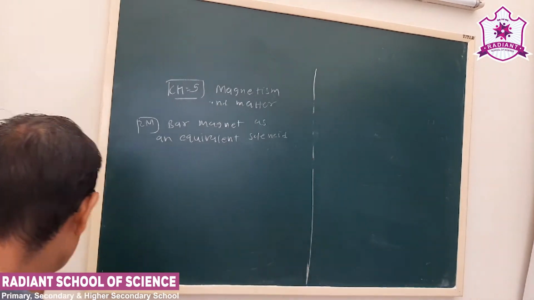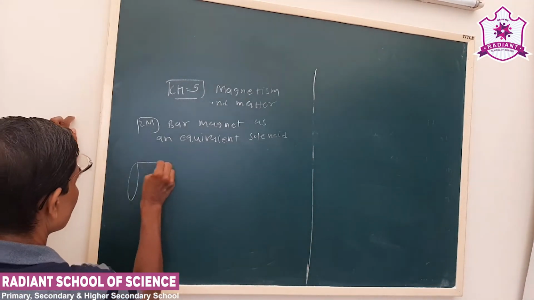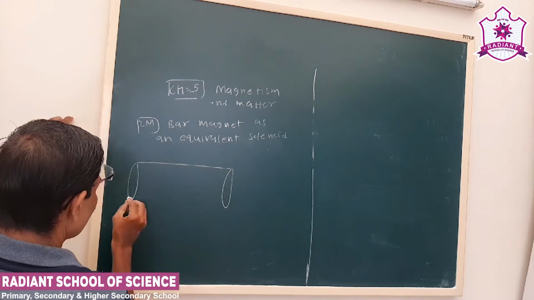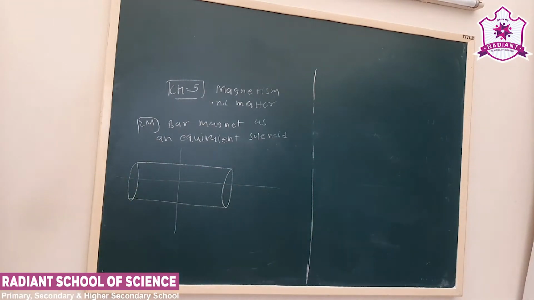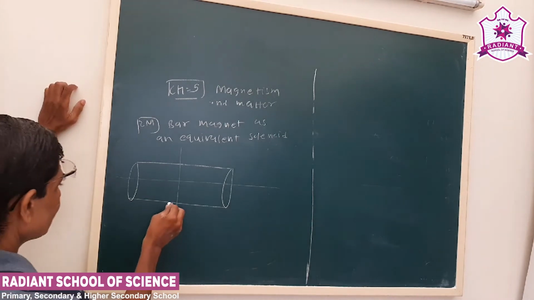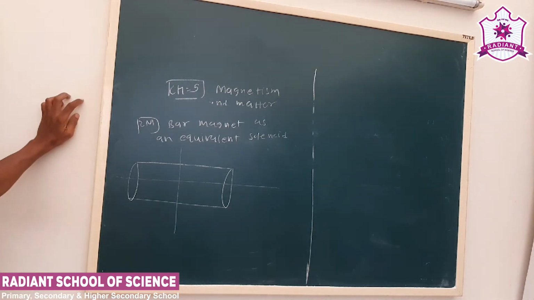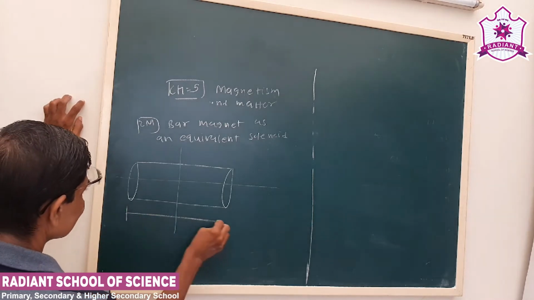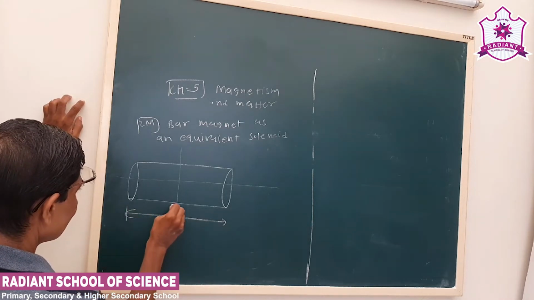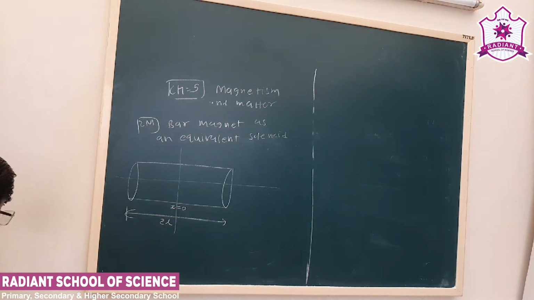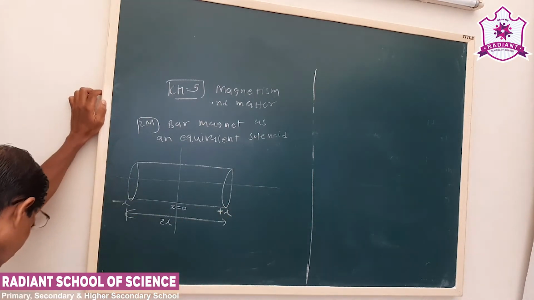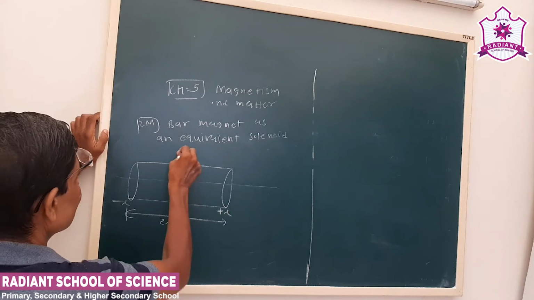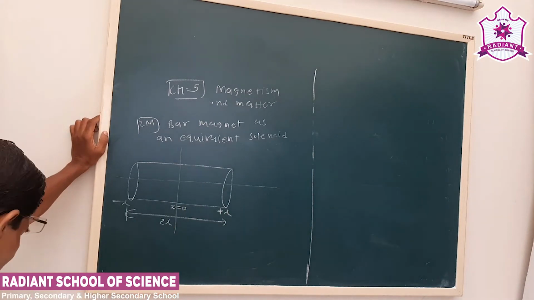Now consider, as I told, with some approximation we will be able to derive. Let us say the total length of the solenoid is 2L. Here x is equal to 0, this will be plus L, this will be minus L. Now this we consider as the origin.